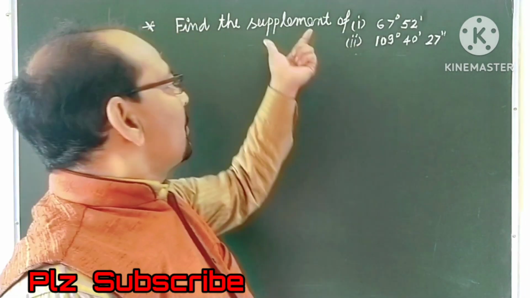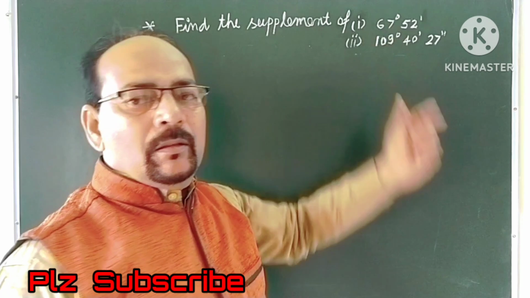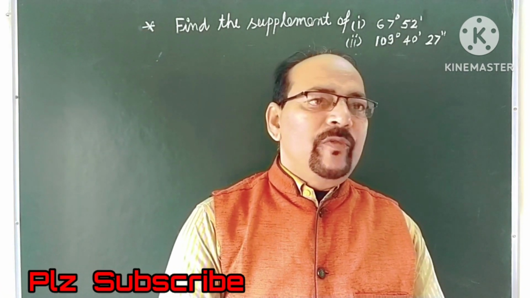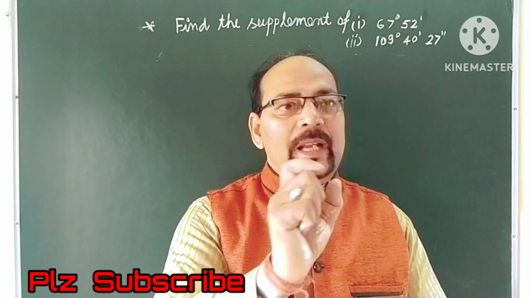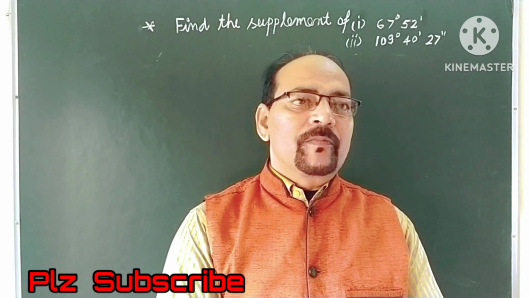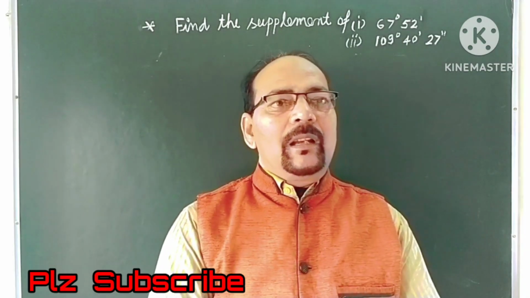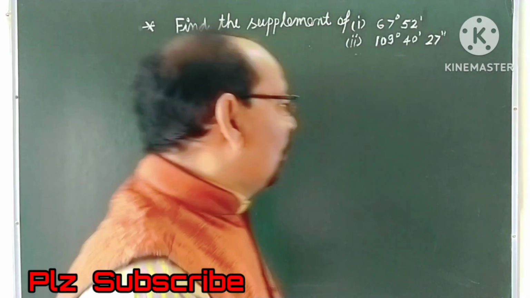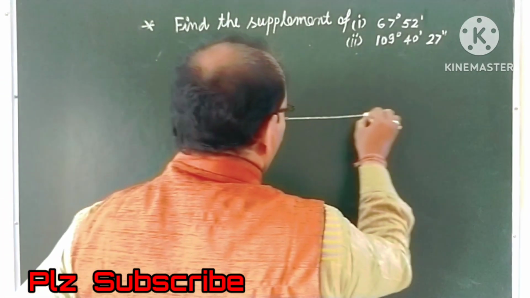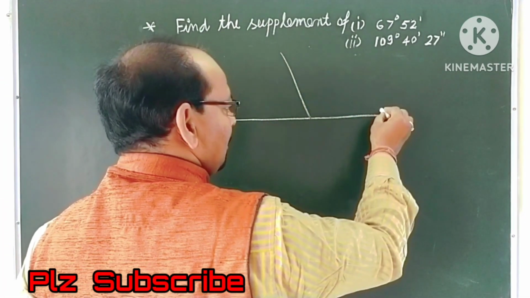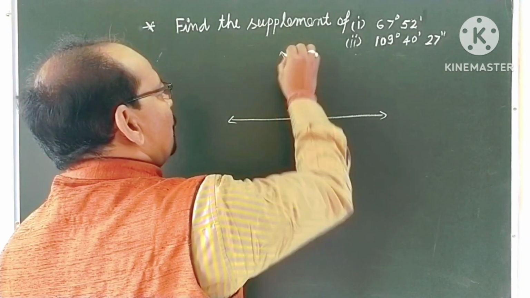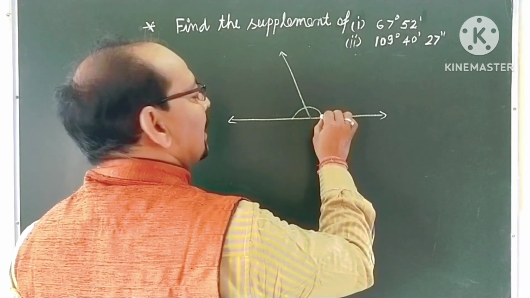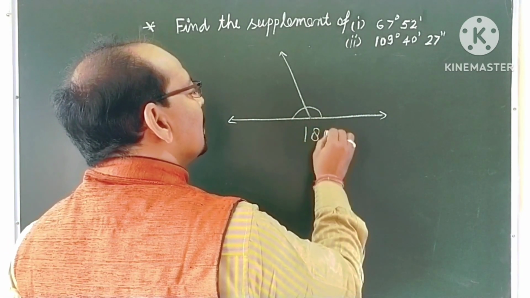What is the supplement of this angle? According to the definition, we know that the sum of two angles will be 180 degree and each angle is known as the supplement of the other. Therefore, if you draw a figure, here are two angles. This is the straight angle, means 180 degree.